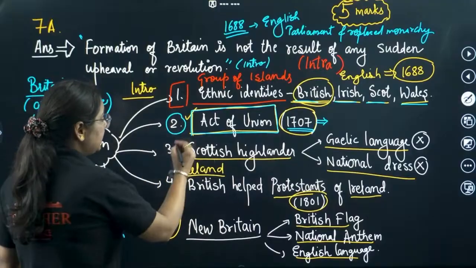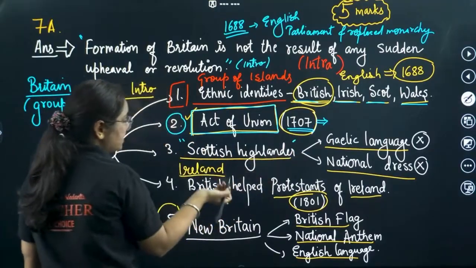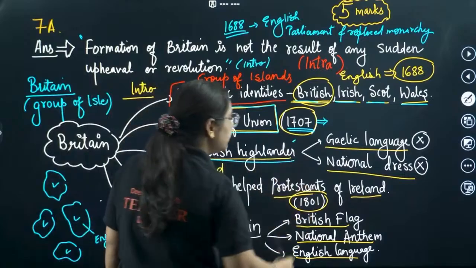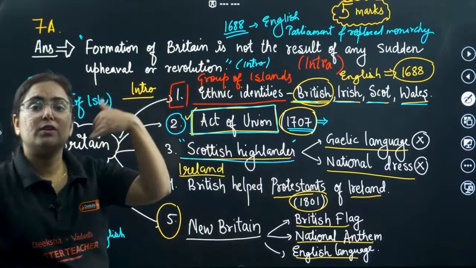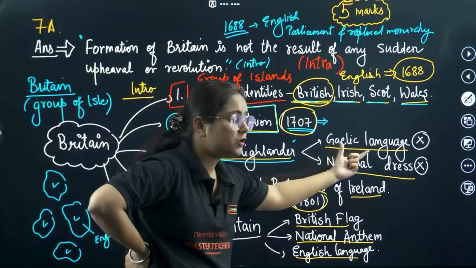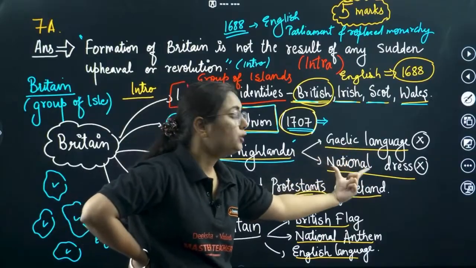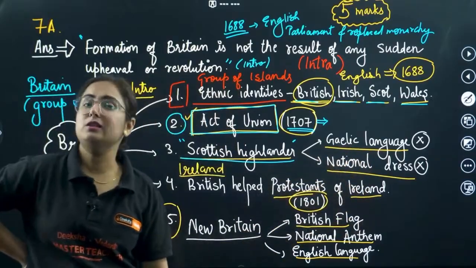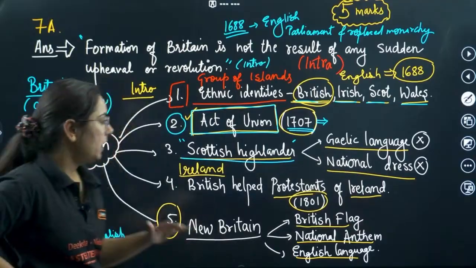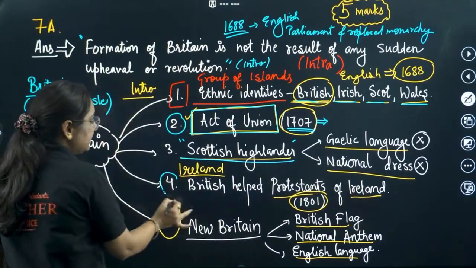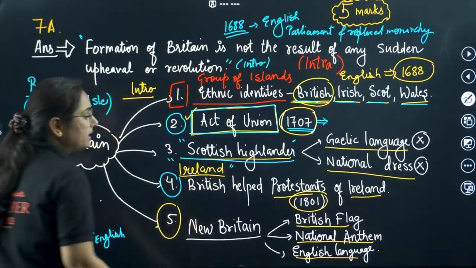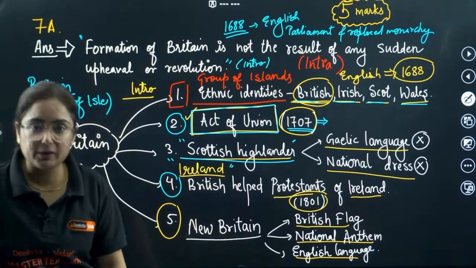But did the Scottish people protest? Yes, the Scottish Highlanders protested, however they were suppressed because they were not allowed to speak their Gaelic language and not allowed to wear their national dress. Got it? Now moving towards the next place, that was Ireland, where Irish people used to live.